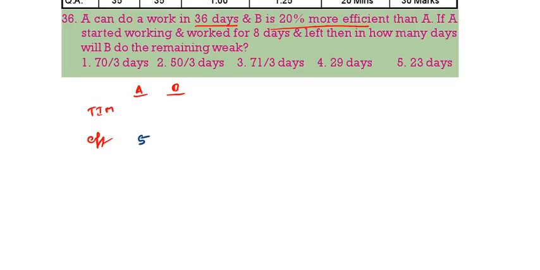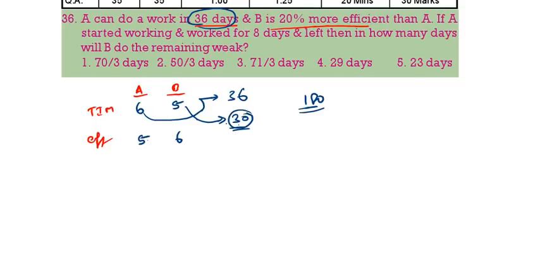So A efficiency 5, B efficiency 6. A times 6, B times 5. A can do the work in 36 days. Therefore, 6 parts equal to 36, therefore 5 parts equal to 30. 36 into 5 is 180, or 30 into 6 is 180. Total work is 180.